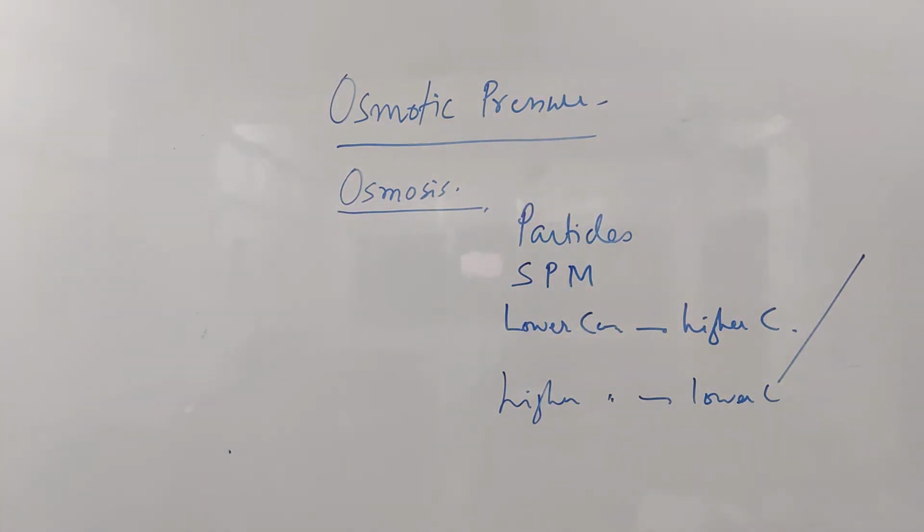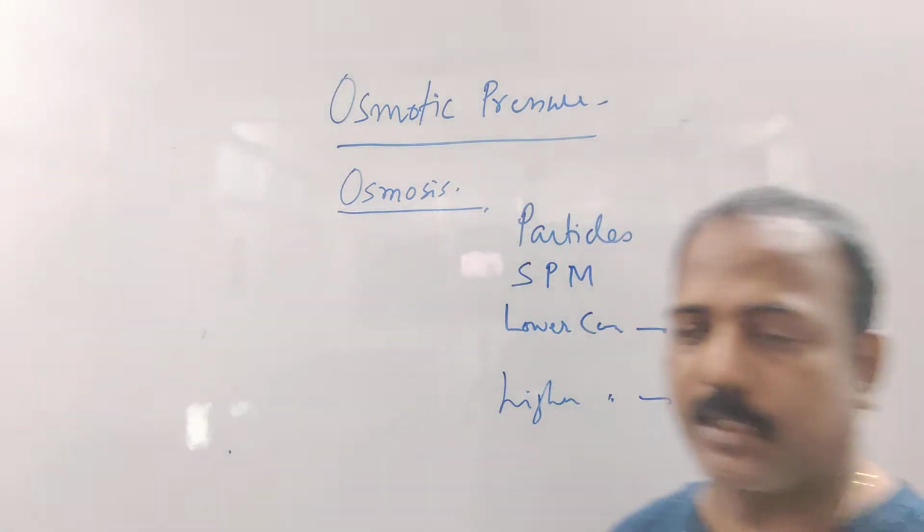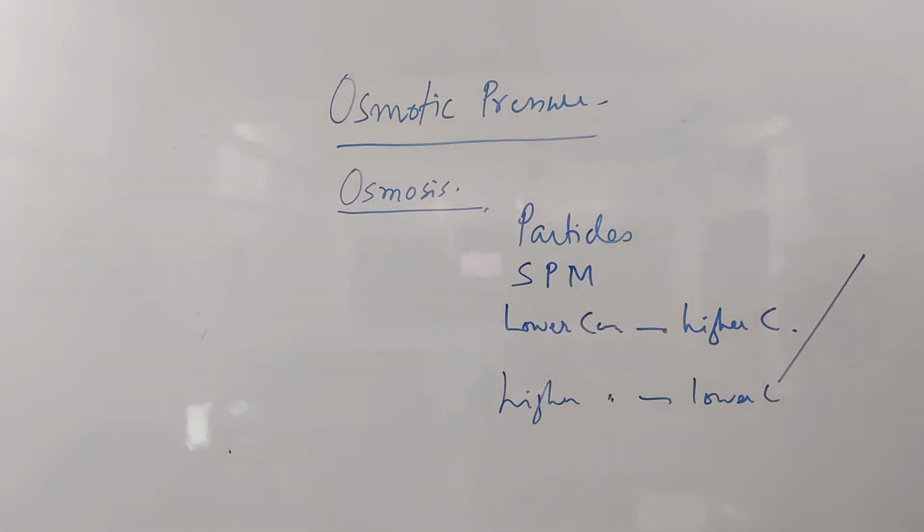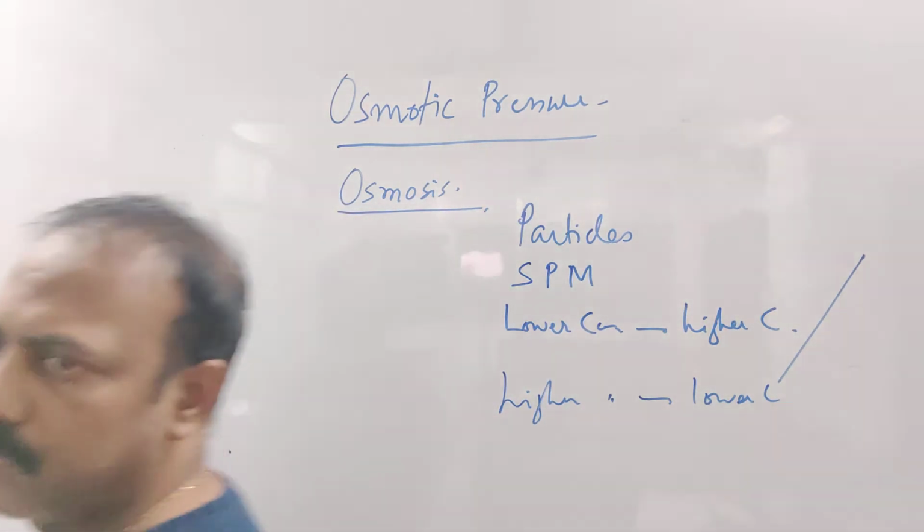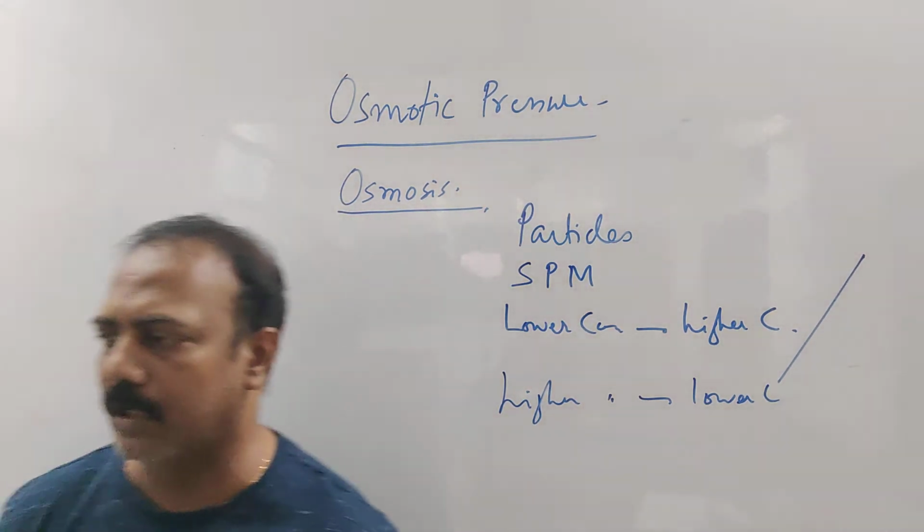Now listen to me very carefully. This confusion happens because of the lack of concept, nothing else. If I ask you what is semi-permeable membrane, you cannot say. If I ask you why did you say particles, you don't know. You just mugged up what somebody taught you. I am not naming anybody.